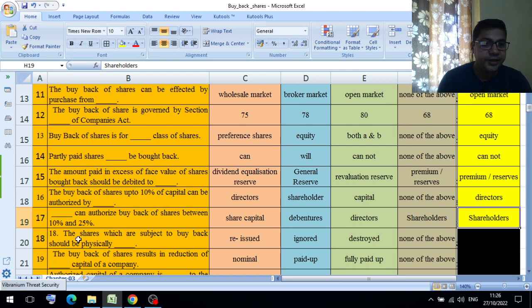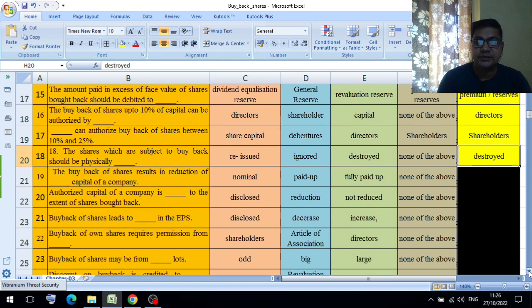Next, question number 18. The shares which are subject to buyback should be physically dash. Option A reissued, option B ignored, option C destroyed, option D none of the above. It's a very important question. It should be destroyed physically.